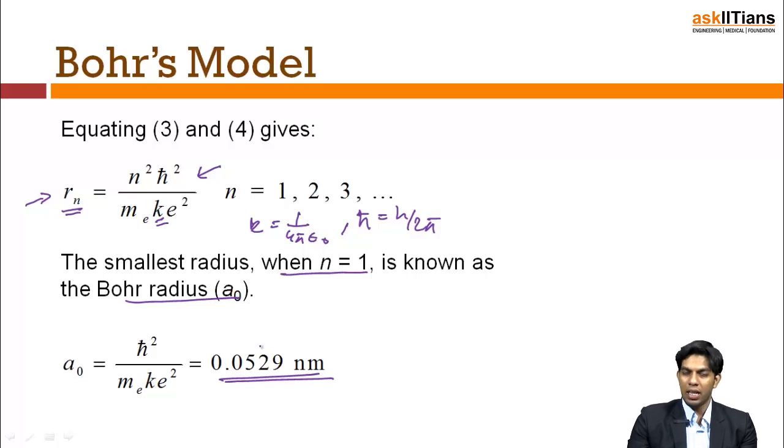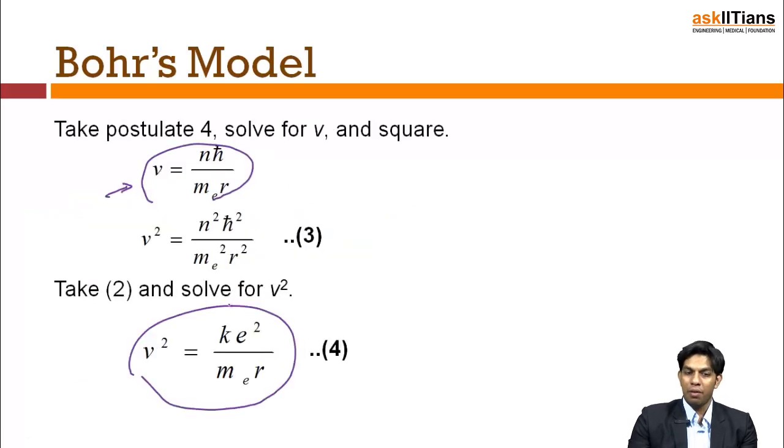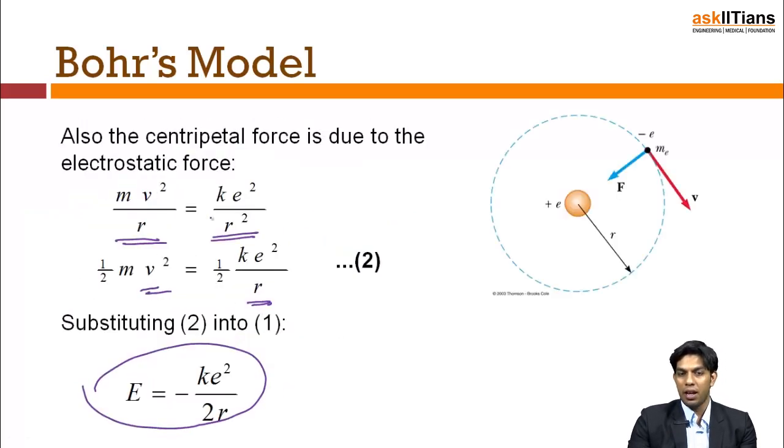You can clearly see in the earlier slides as well, we have considered Q1, Q2 to be an electron and a proton. So it means right now we are dealing with the hydrogen atom. All these calculations are done for the hydrogen atom. Whenever you want to do a calculation for some other atom, just introduce Z over here, the atomic number of the atom.